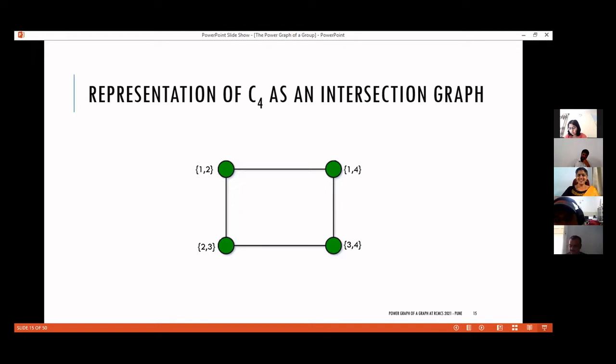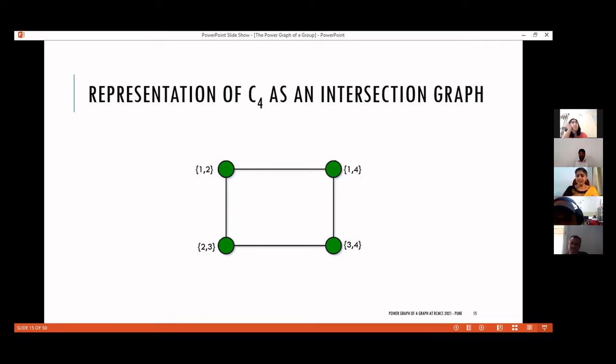So here is the intersection representation of C4. This vertex represents the set {1, 2}. This is {2, 3}. This is {3, 4}. And this is {4, 1}, or {1, 4}. You can see that {1, 2} intersects with {2, 3} and {1, 4}, so there are edges. And {1, 2} does not intersect with {3, 4}, so there is no edge between those vertices. Similarly, {2, 3} and {1, 4} do not intersect, so there is no edge between them. And the other edges you can simply verify.